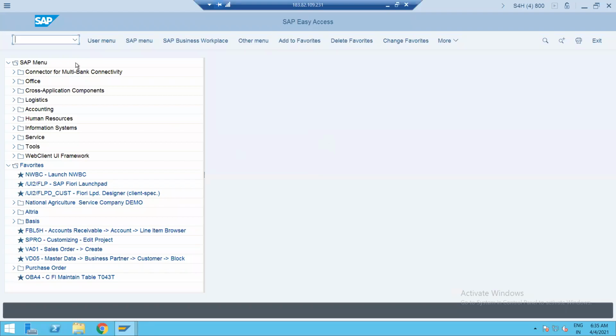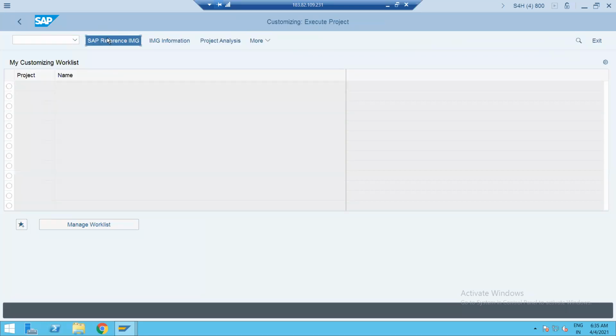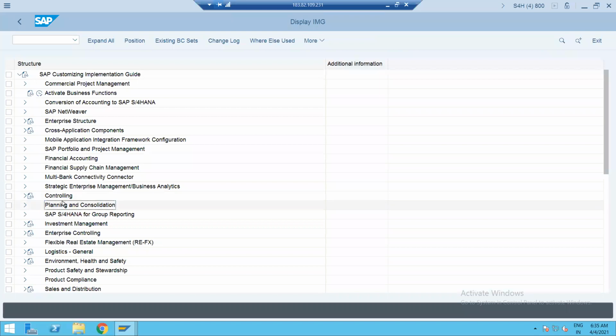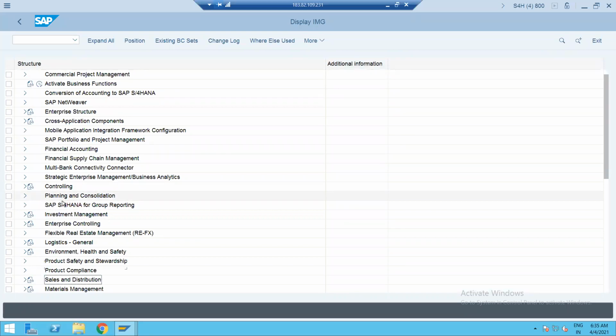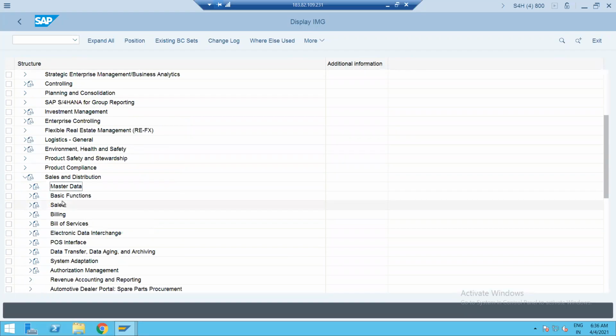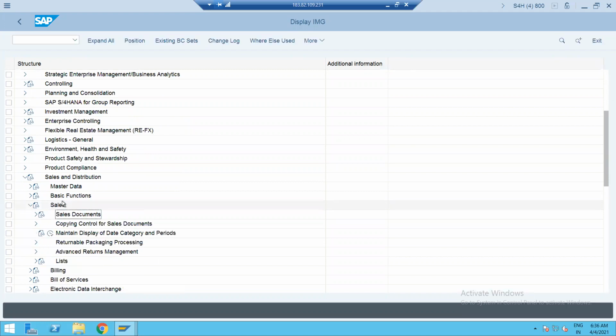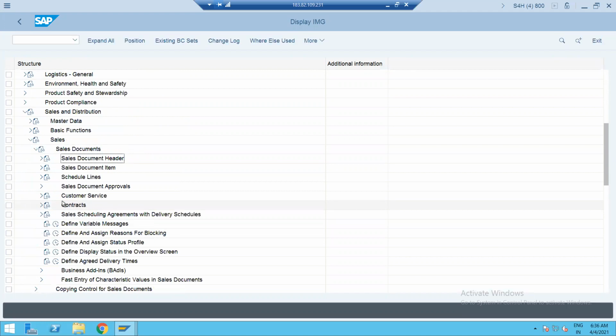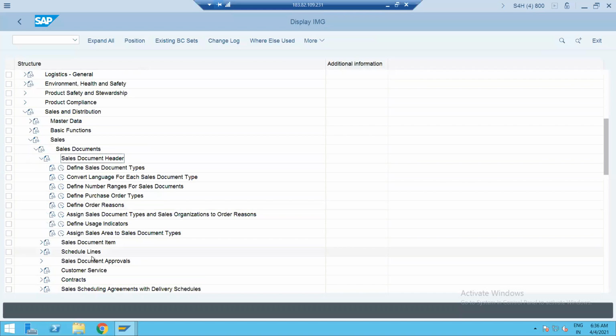So in this section, we will see quotation to cash configuration. Sales order we have already configured in the previous section. So let's go to SPRO, reference IMG. Now go to the sales and distribution module again. Basically go to the sales documents, sales document header.